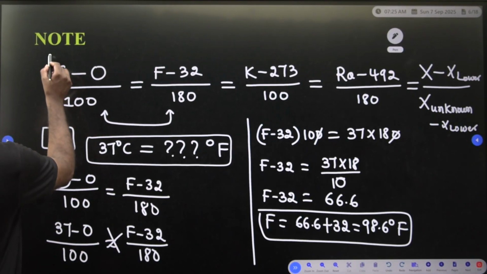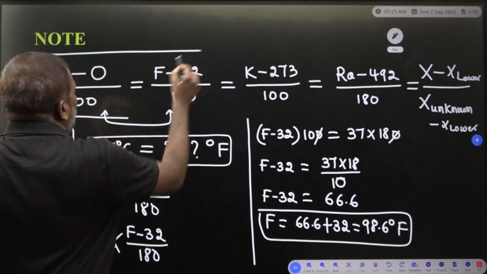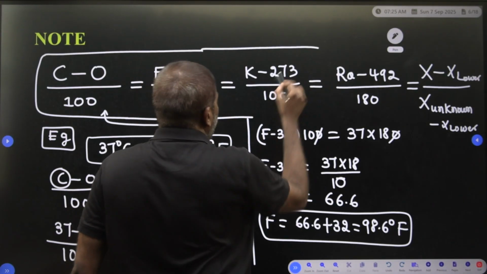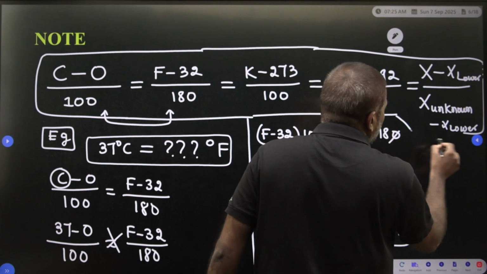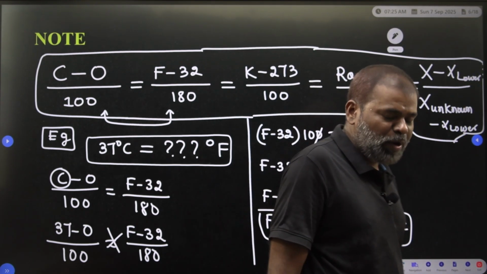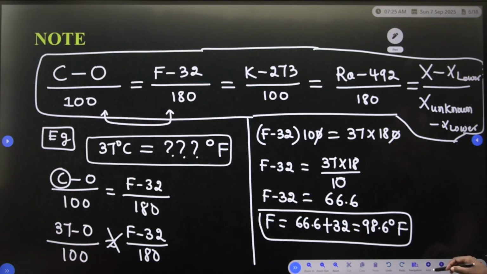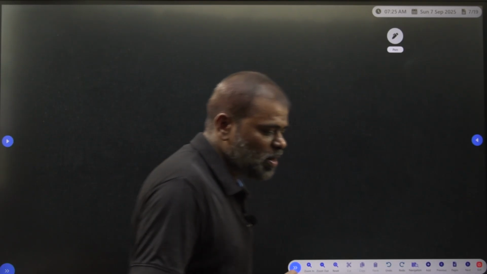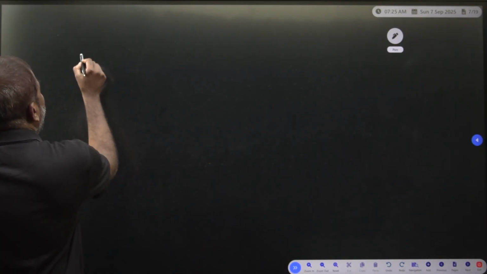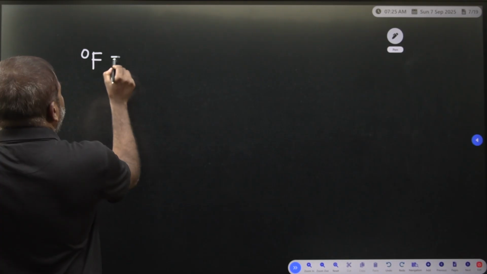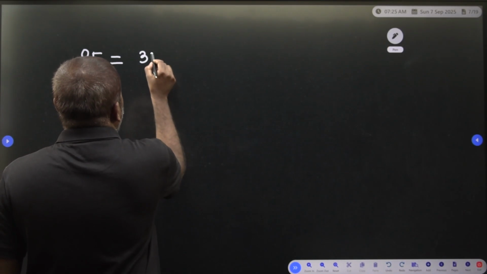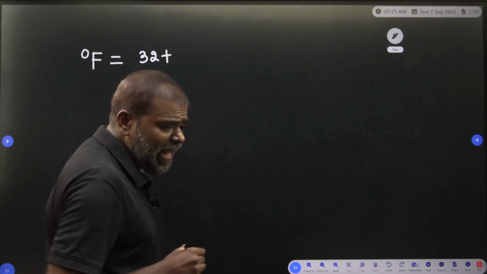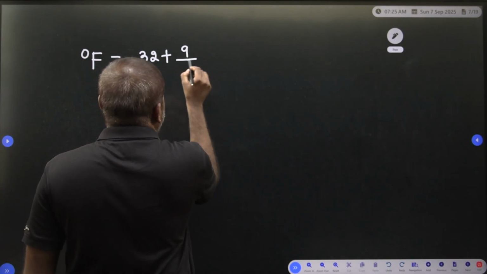So you have to remember this formula. Through this formula you can identify any unknown value, or any x value. I am also going to give you some more important formulas. If you want to calculate the degree Fahrenheit when the degree centigrade is given, use this formula: 32 plus 9 by 5 into degree centigrade.